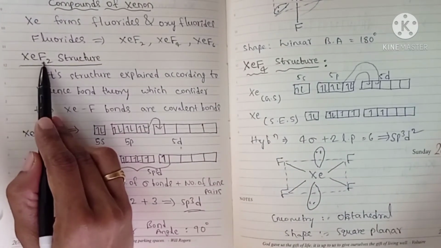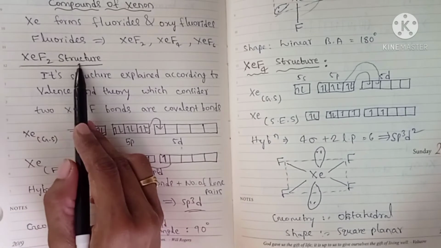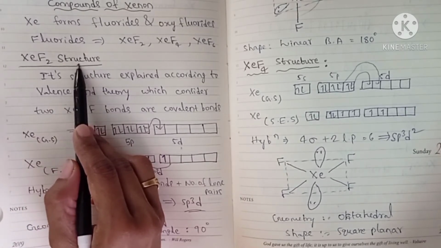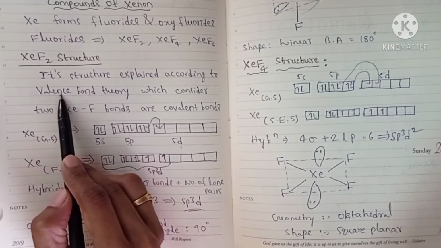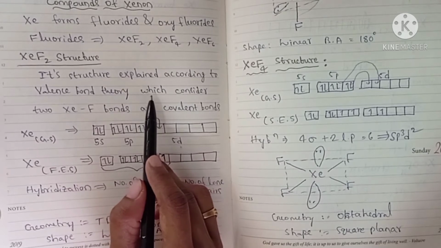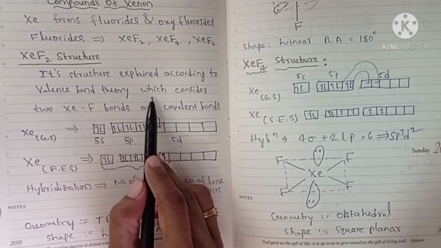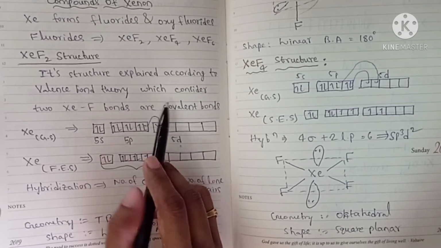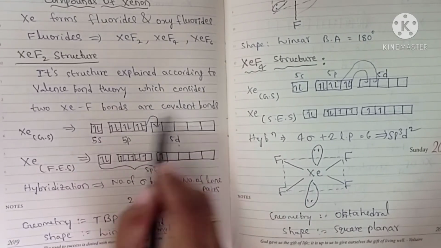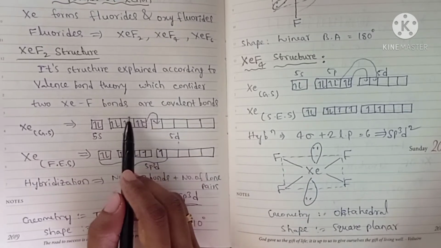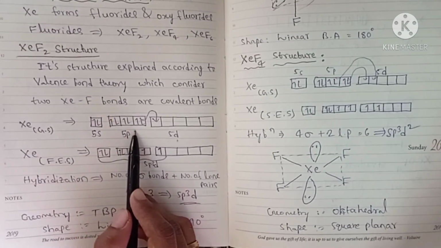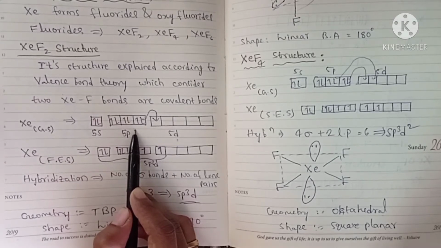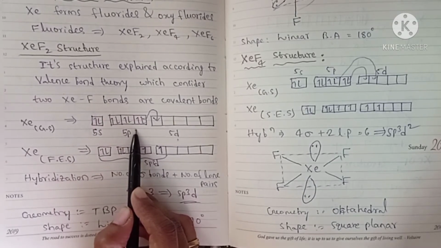The first one is xenon difluoride, XeF2. So let us discuss the structure of xenon difluoride. Its structure is explained according to valence bond theory. In xenon compounds, all bonds are considered as covalent bonds according to valence bond theory. Xenon in ground state has electronic configuration 5s2 5p6. In ground state it has fulfilled electronic configuration, so that's why it cannot form any compounds in ground state.